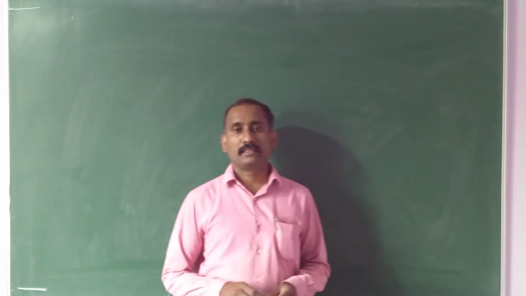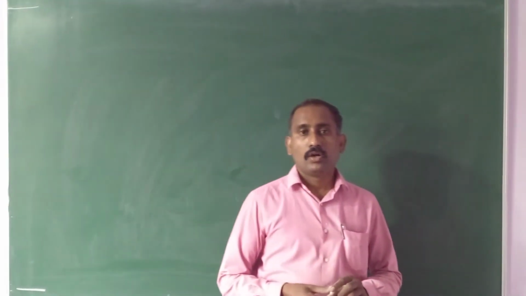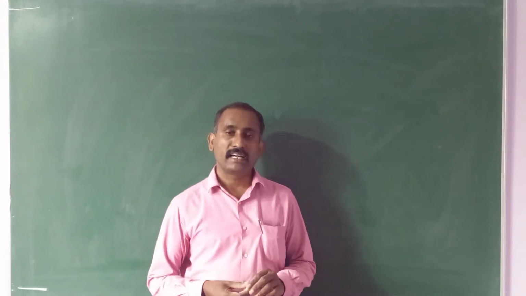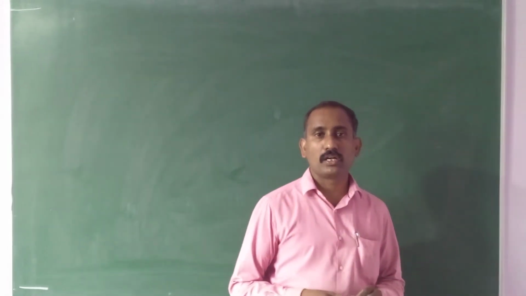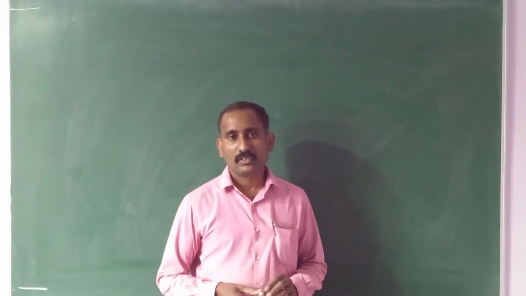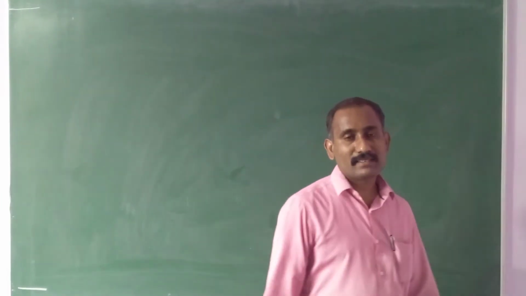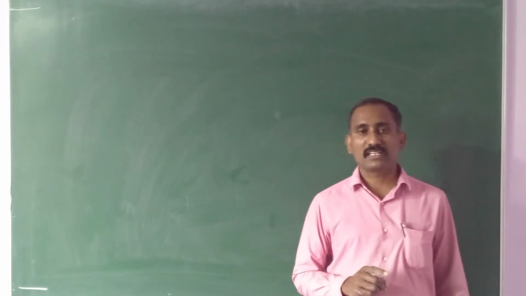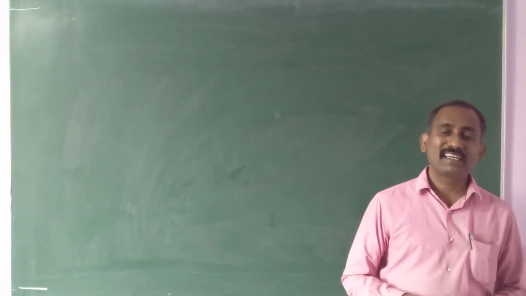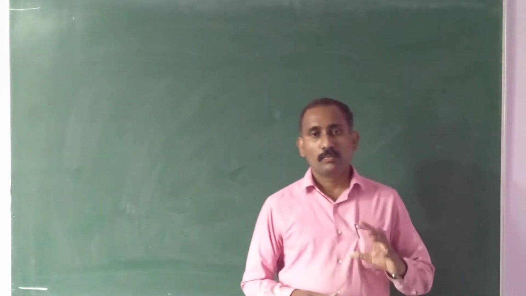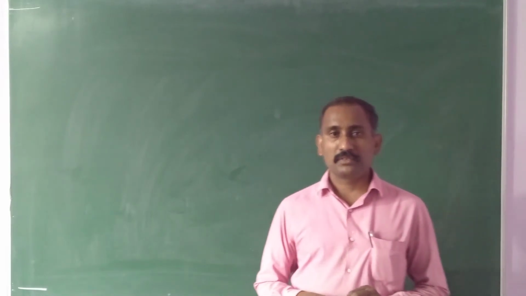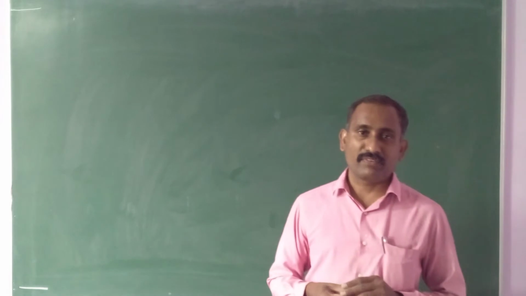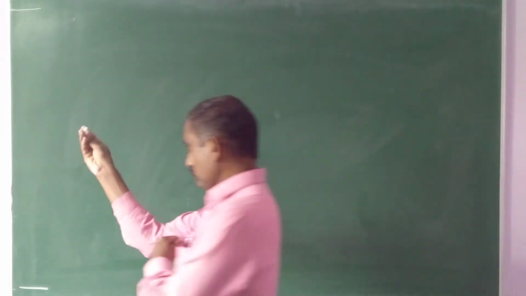Hello students, in last class we taught up to gold number and numerical problems based on the gold number concept. So in this chapter, lastly two concepts are left. One is emulsions and one more is applications of colloids. Both are theory concepts. By today's class, I will complete the entire surface chemistry chapter.